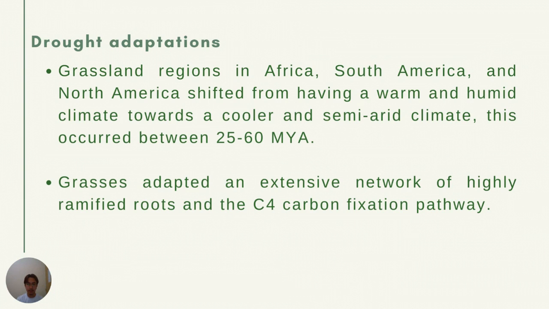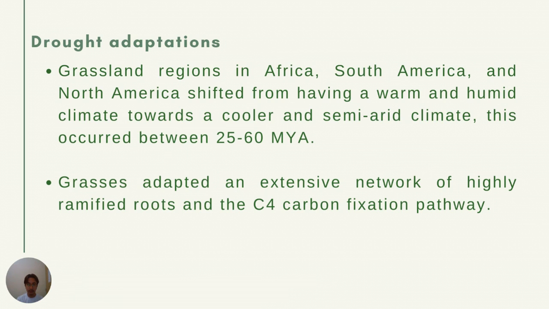The next is drought adaptations. Grassland regions in Africa, South America, and North America shifted from having a warm and humid climate towards a cooler and semi-arid climate. This occurred between 25 to 60 million years ago. The shift in climate is believed to have influenced grass evolution. Grasses adopted an extensive network of highly ramified roots, which allows them to efficiently scavenge moisture from the soil.